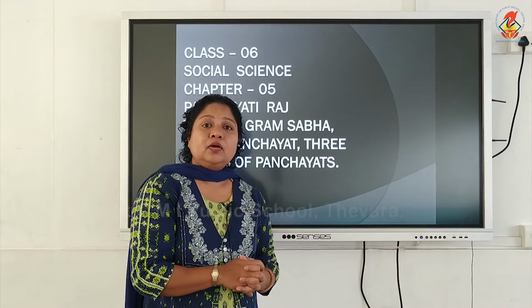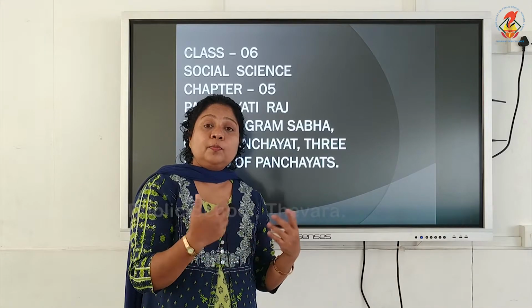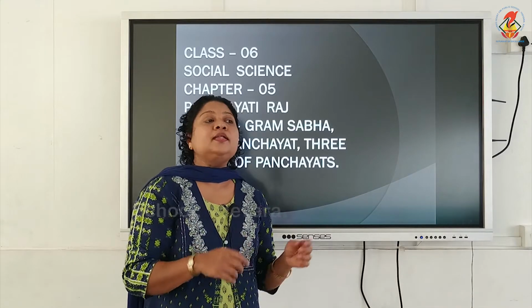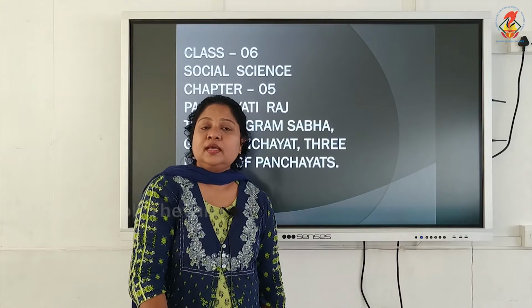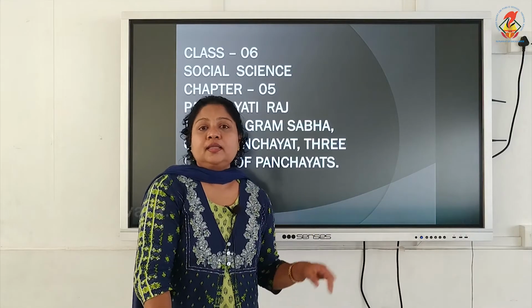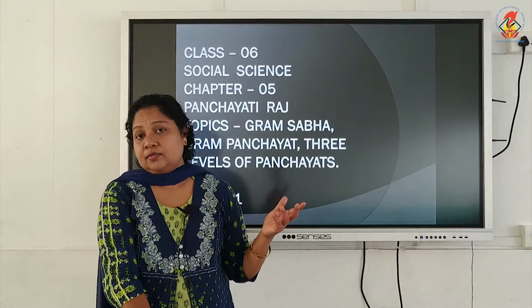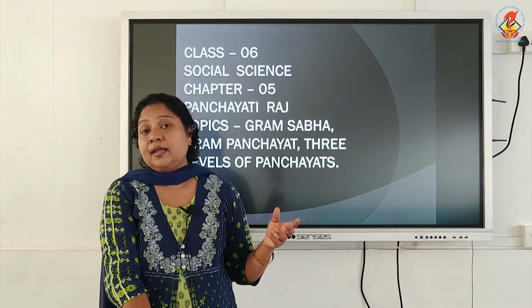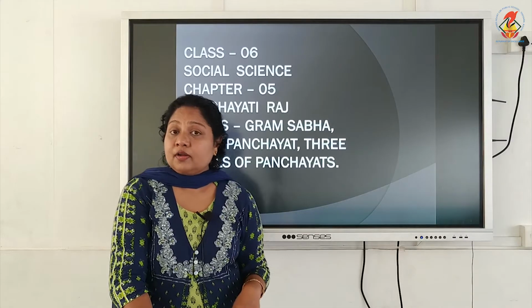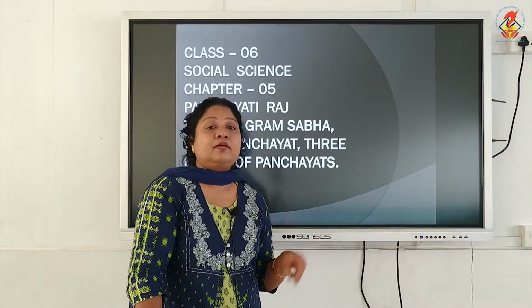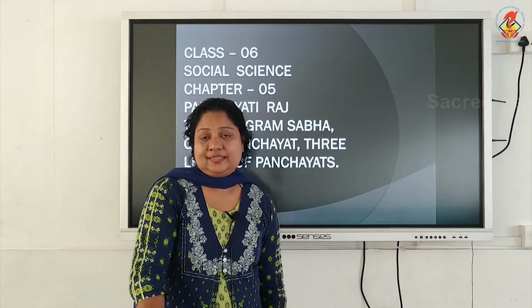Now, again, in order to ensure more participation of the people in the decision making process, in the early 1990s, our government formulated, amended and included one more level of government, and that is the third level of government, the Panchayati Raj system. Okay.